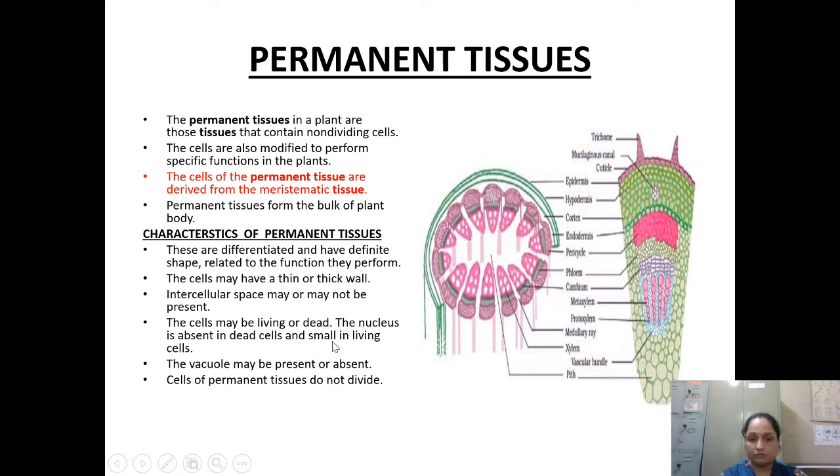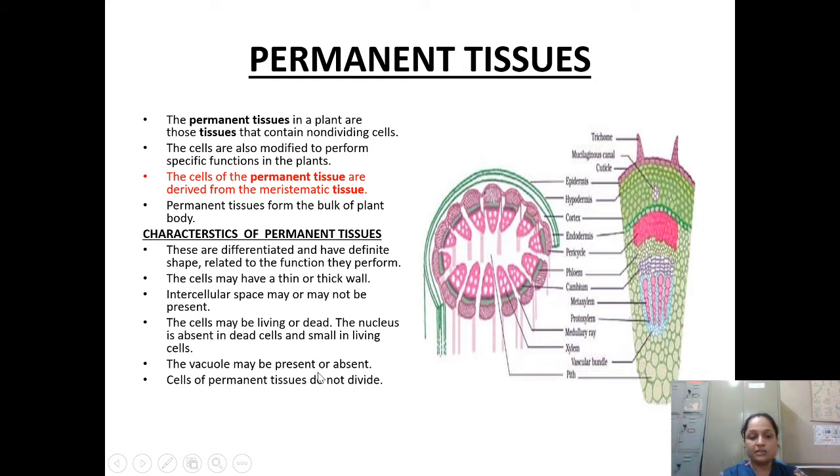Intercellular spaces, when we talk about them, might be there and it may not be there. The cells may be living or dead. The nucleus is absent in dead cells. If the cell is dead, then the nucleus will be absent, and present in case of living cells. The vacuole may be present or absent, depending on whether the cell is living or dead.